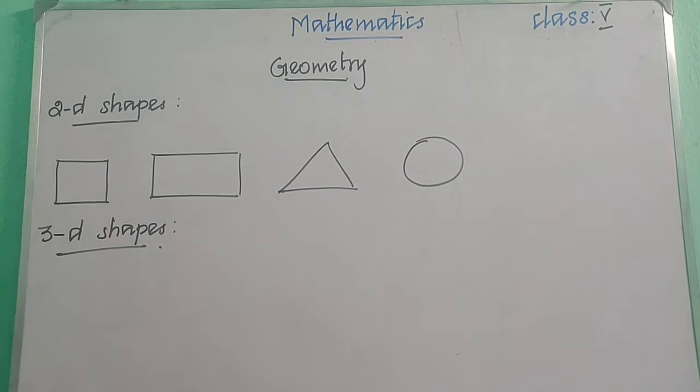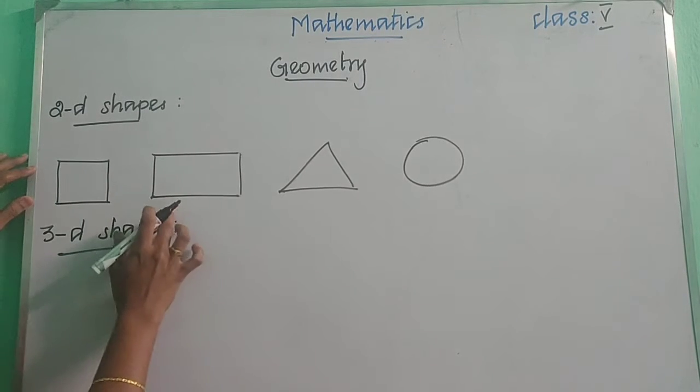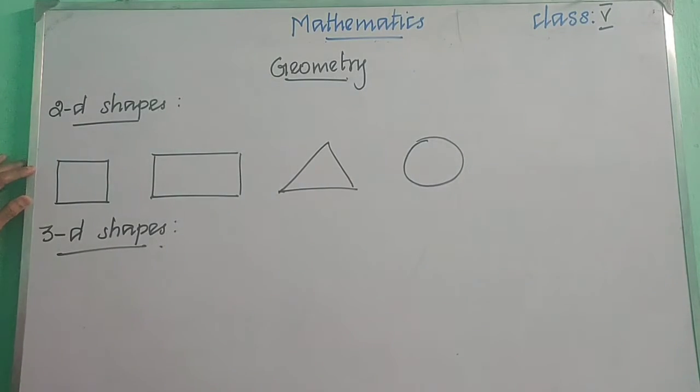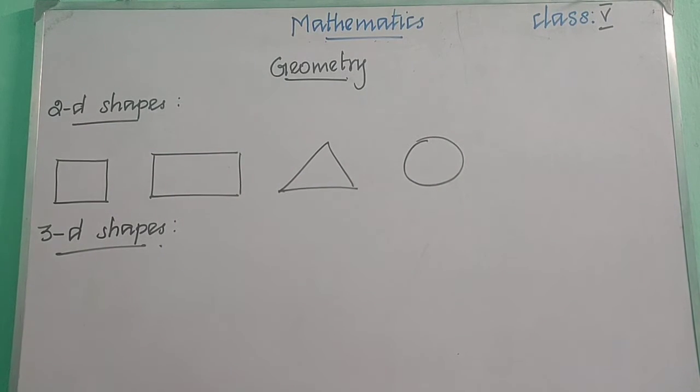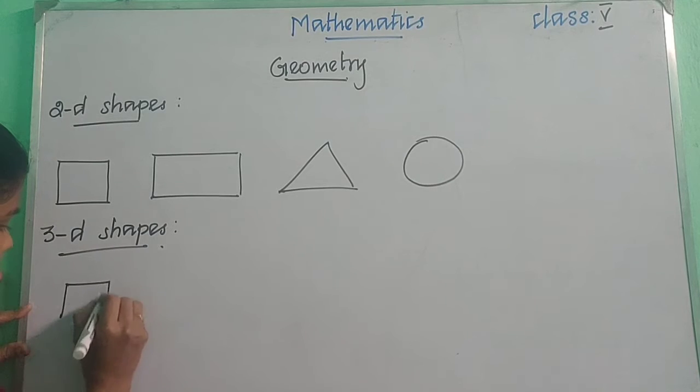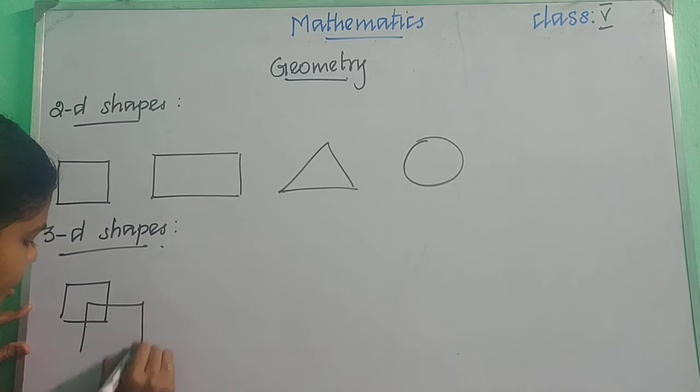While learning 2D shapes, we said they are flat plane shapes that we can draw on a flat plane surface, right? Likewise, we drew the square, rectangle, triangle and circle nicely on the board. Now the 3D shape, we can draw it but we can't draw it accurately.